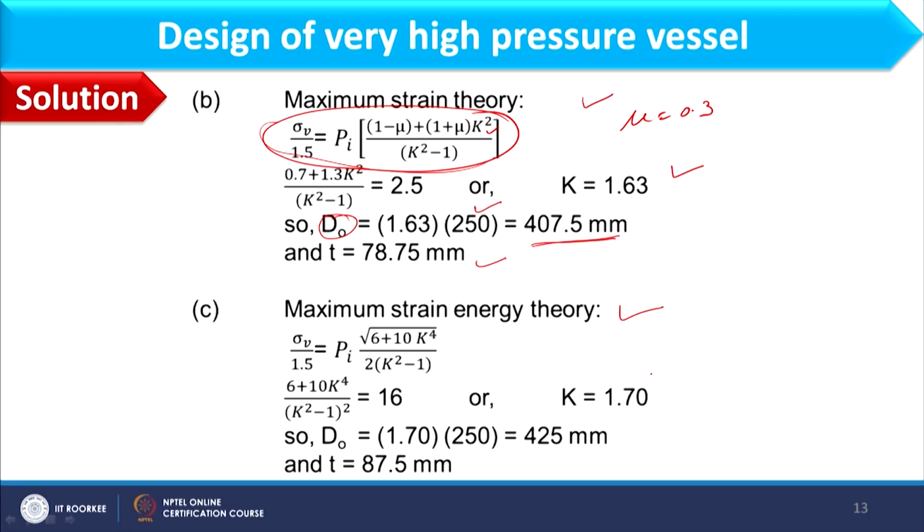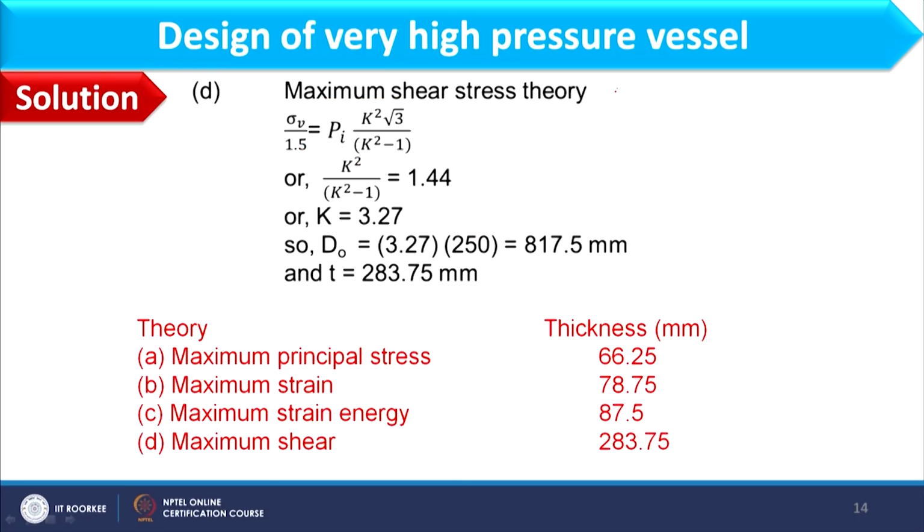Third theory I am having is maximum strain energy theory. This is the expression. You can find out K by putting all values given over here, and K comes as 1.7, and then dO I can find as 425 mm, and corresponding thickness is 87.5 mm. And here I am having the final theory, that is maximum shear stress theory. Expression you know already, and after solving this we can have K as 3.27, and considering internal diameter and K value, I can find outer diameter, which is 817.5 mm, and then the thickness is this.